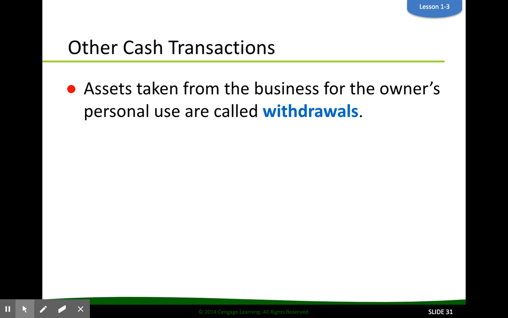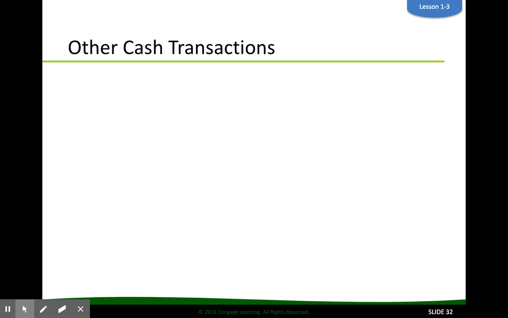If you're a sole proprietor and your company is making money, you want to be able to spend that for personal expenses, but you can't have personal expenses and business expenses coming out of the business account. So the owner will make a withdrawal, take money from the company, put it in their personal account, and go from there. So a withdrawal affects owner's equity, and it decreases owner's equity.